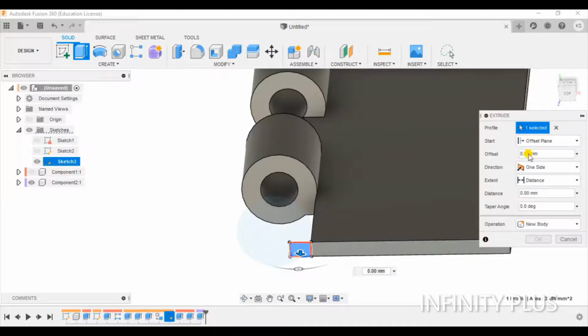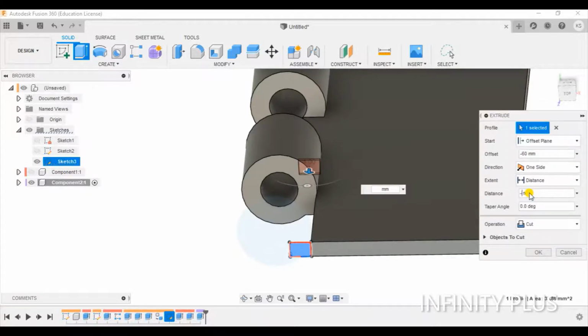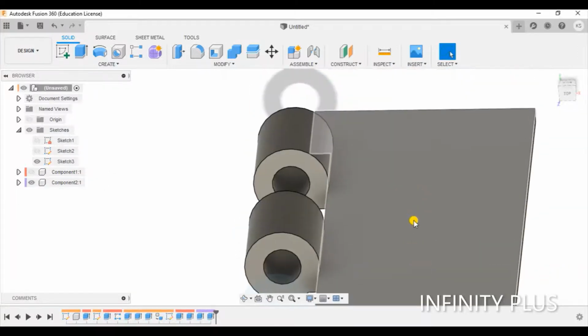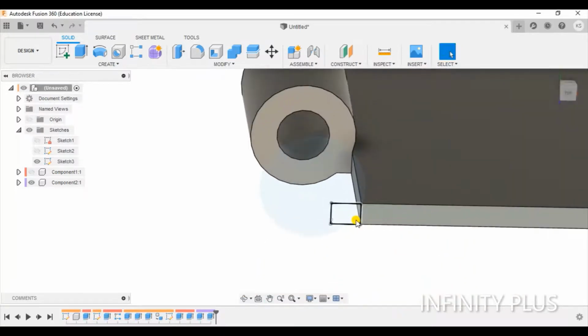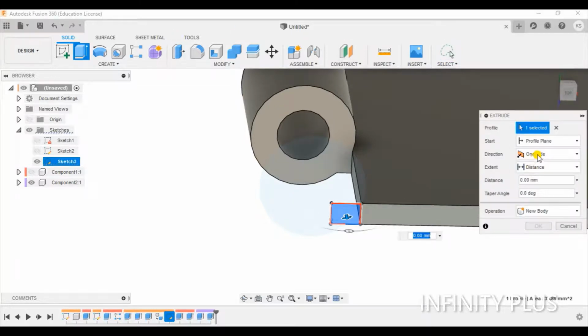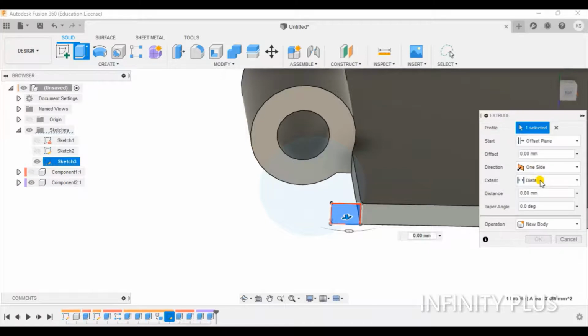Okay, I will choose -60, and this will be -30. It also cut it, you can see. Again last time we will do this, extrude and offset.